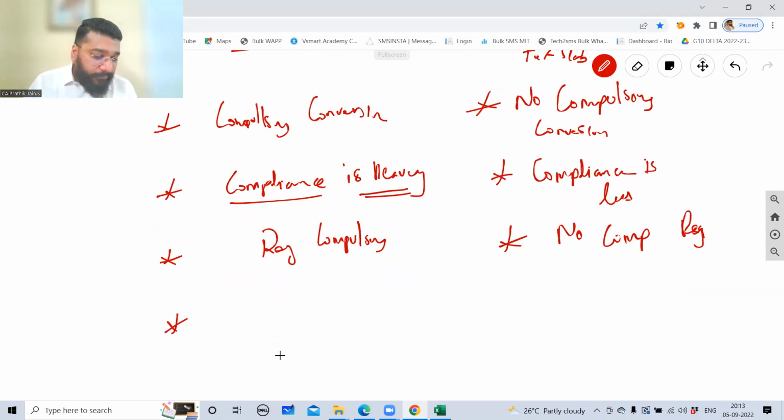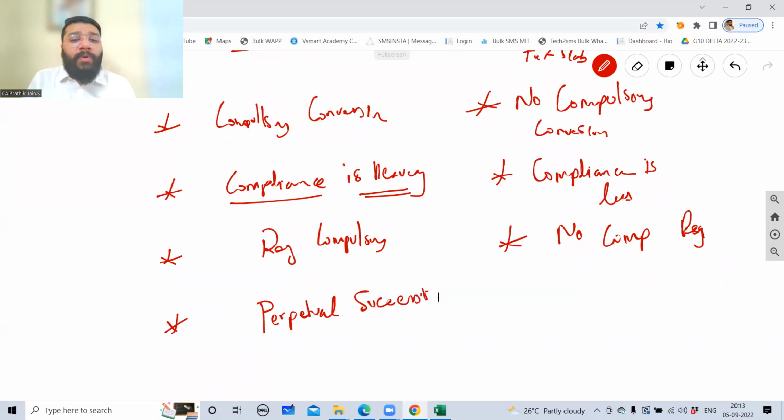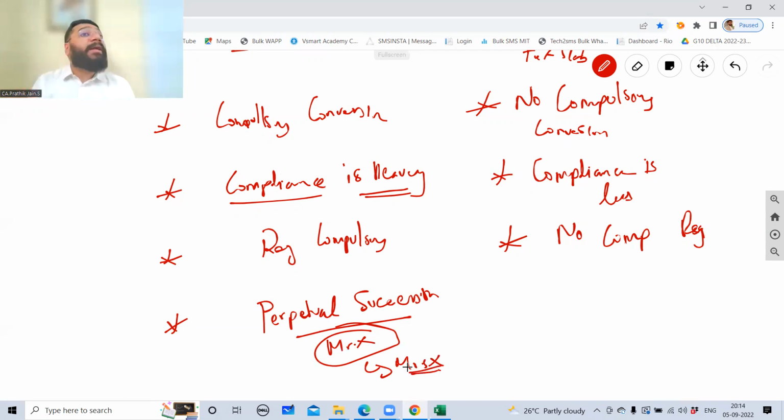Then, for OPC you have the benefit of perpetual succession. Which means what? If Mr. X dies or becomes bankrupt, nominee Mrs. X can run the business, or some other person can come and continue the business. You will be given a time gap, and within that time gap you have to appoint a new shareholder.